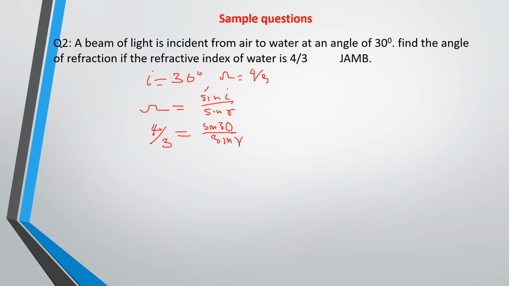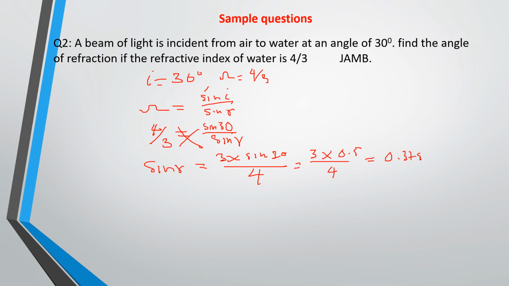You can do the cross multiplication, so your sine R will be equal to 3 times sine 30 all over 4. Sine 30 is 0.5, so that will be 3 times 0.5 all over 4. If you work that out, this will give you 0.375. You can press that out on your calculator.